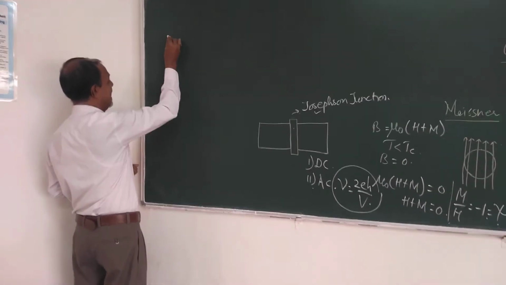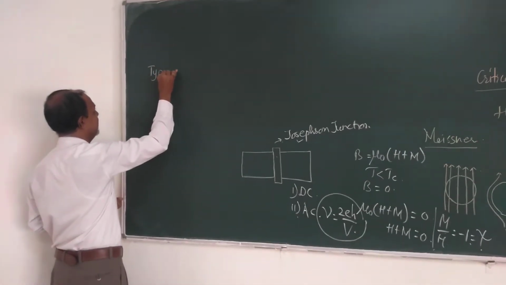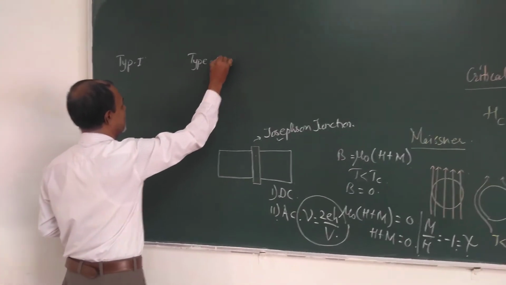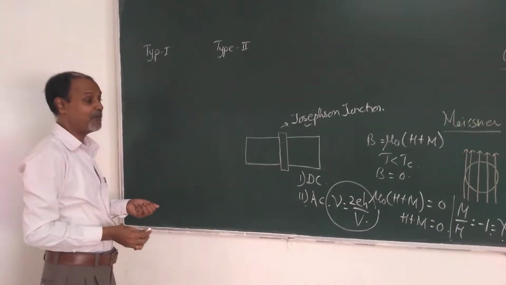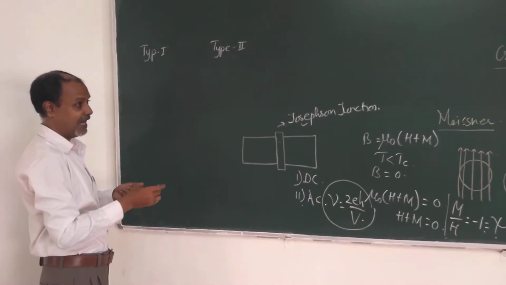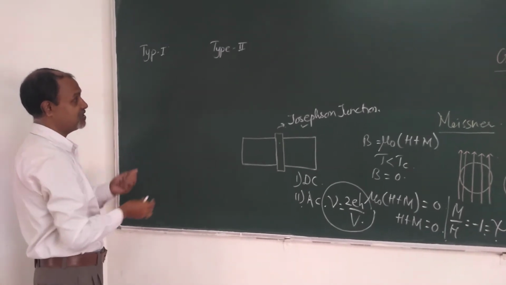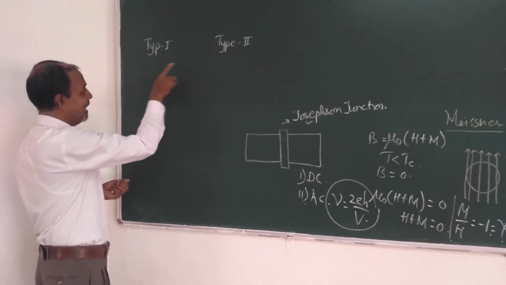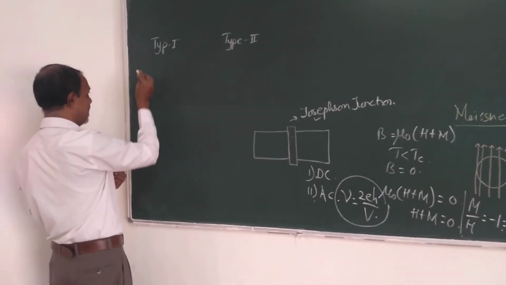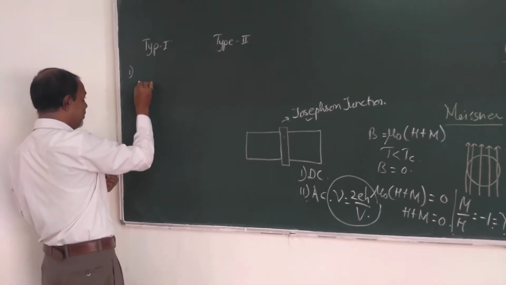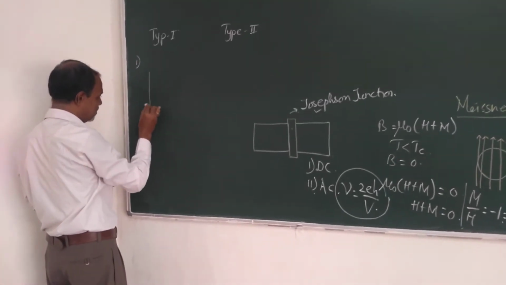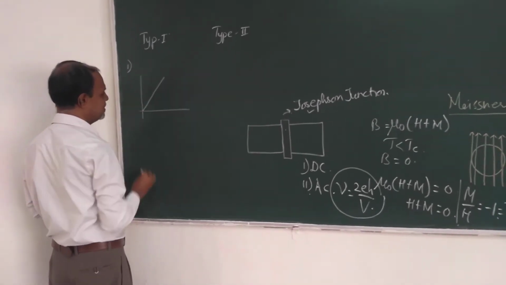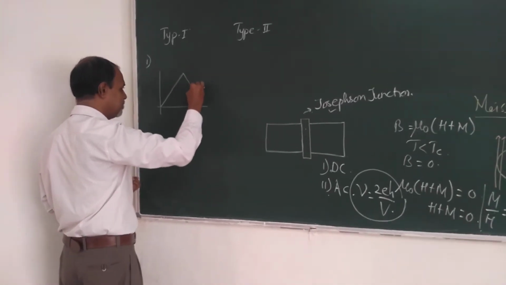The superconductors are of two types. One is type first superconductor. Second is type second superconductors. In everyday life there are so many applications of superconducting materials, and for these applications continuous inventions are going on, and dependent on their property the superconductors are of two types. The type first superconductor, its specification: whenever we find the graph of these superconductors according to their magnetization, it is found the magnetization rises up to a certain level and it falls in this way.